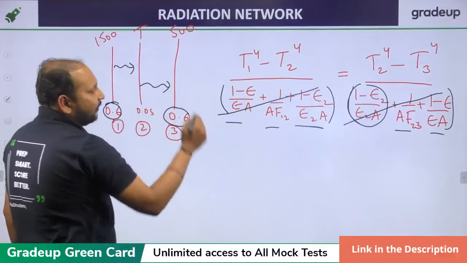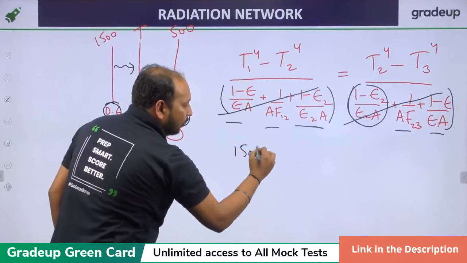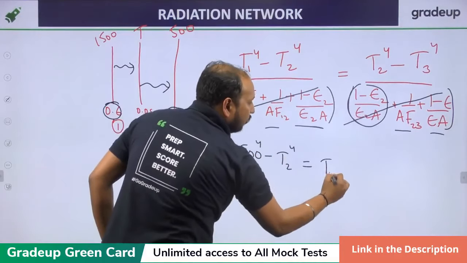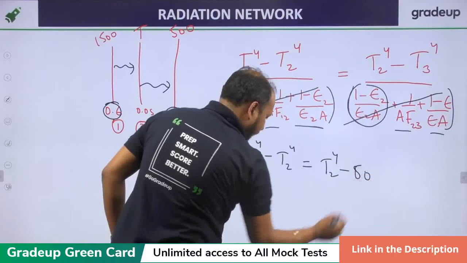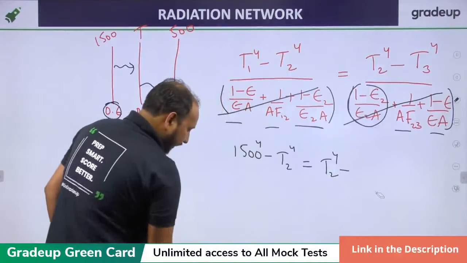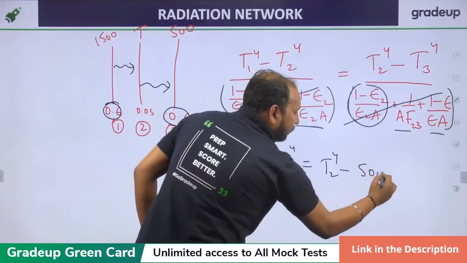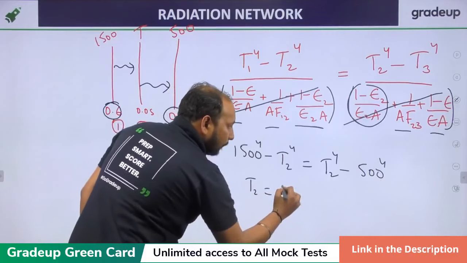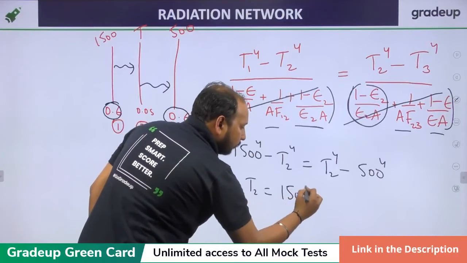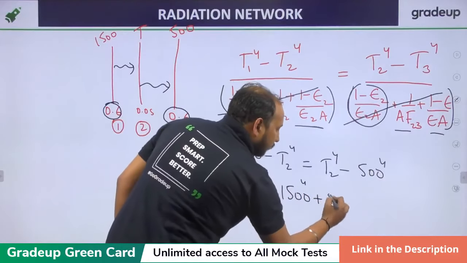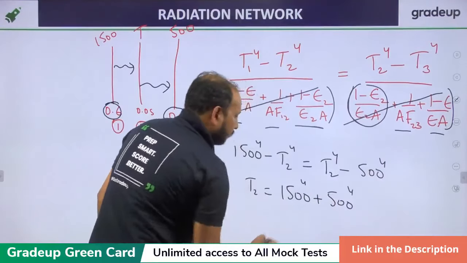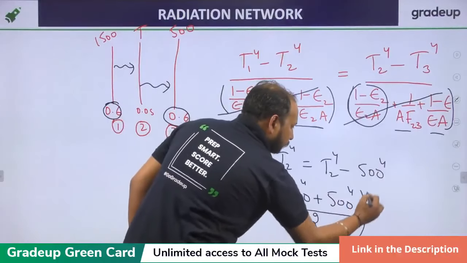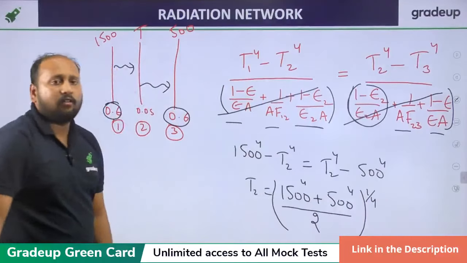So we are only left with 1500 to the power 4 minus T2 to the power 4 is equal to T2 to the power 4 minus 500 to the power 4. So ultimately T2 is equal to [(1500 power 4 plus 500 power 4) upon 2] power 1 by 4.